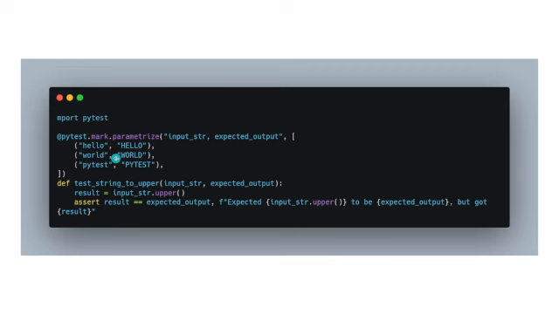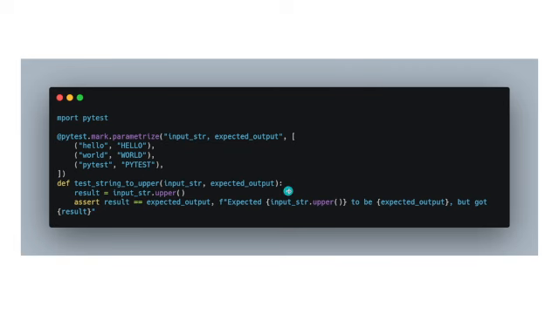We can also parameterize our test. So let's just say that you have written a single test. You want it to run with multiple different parameters. Now the same test but different parameters. In that case we can use pytest.mark.parametrize, where we first define how many parameters we are going to give it. In this case it's input string and expected output, 2 parameters.